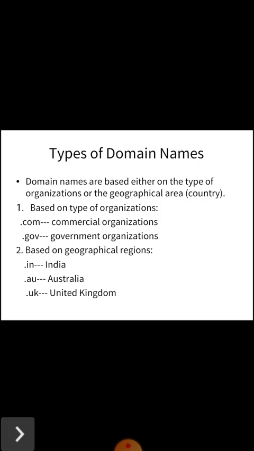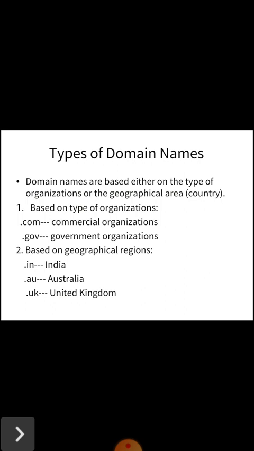When we have .gov at the end of the URL, we can say it is government organizations. When we have .org, we can say it is non-profit making organization. When there is .edu, it means educational institutions. When there is .net, it means large networks.